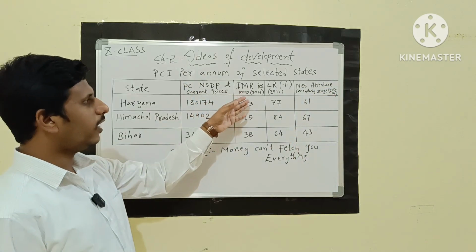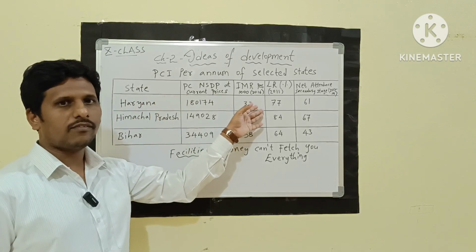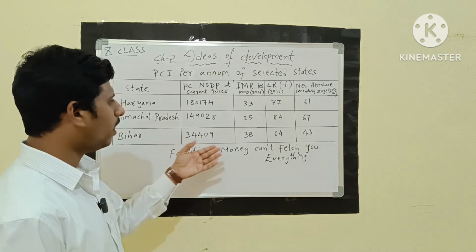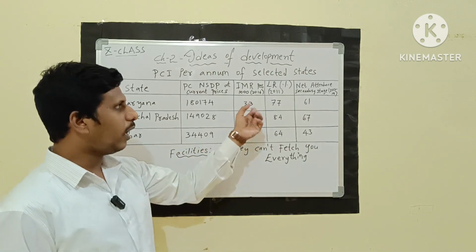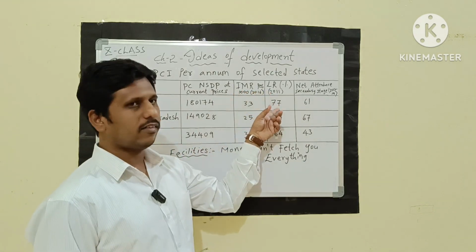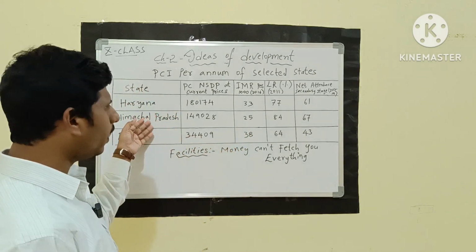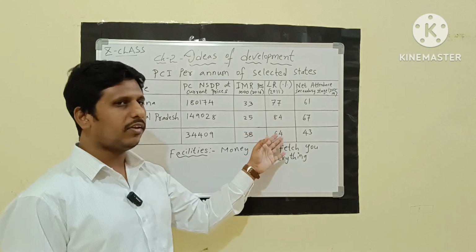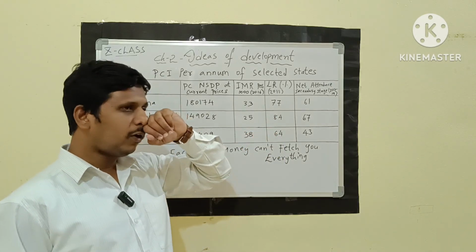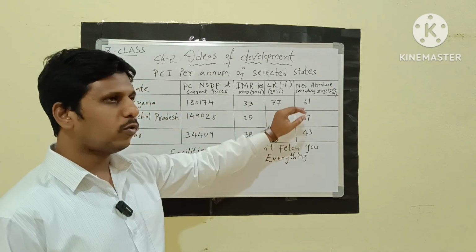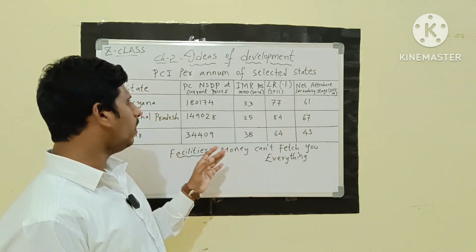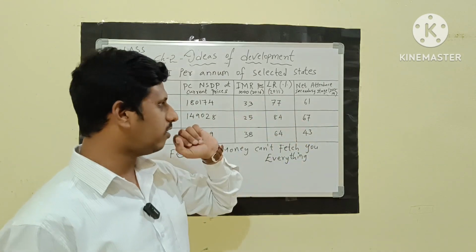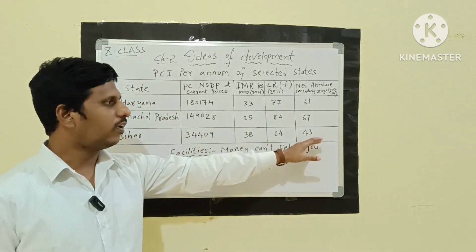The infant mortality rate for Haryana is 33, Himachal Pradesh is 25, and Bihar is 38. Coming to literacy, Haryana has 77%, Himachal Pradesh has 84%, and Bihar has 64%. And coming to the net attendance rate in 2013 to 2014, Haryana is 61, Himachal Pradesh is 67, and Bihar is 43.